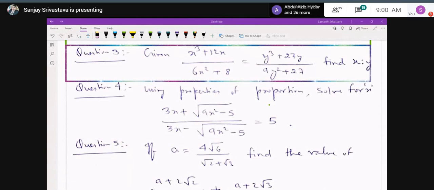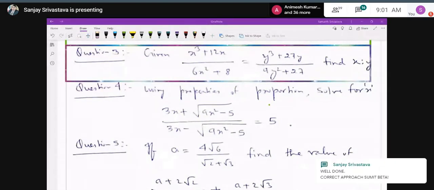And then after that, it will come in the form of (x plus 2) whole cube upon (x minus 2) whole cube, because it is x cube plus 2 cube. 2 cube is 8, so the numerator will be in the form of (x plus 2) whole cube, and similarly in the right hand side, it will be (y plus 3) whole cube upon (y minus 3) whole cube. Okay, and then you can proceed.